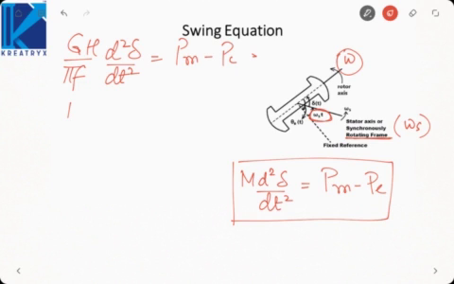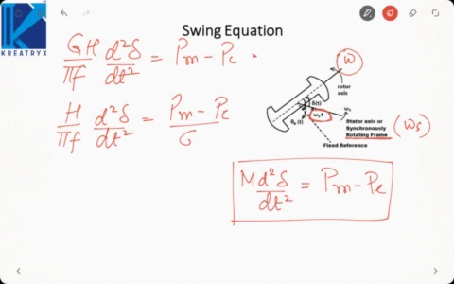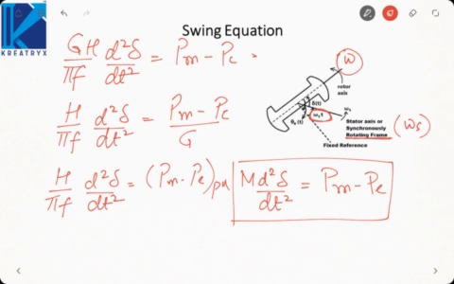Now divide both sides by G. H by pi f d square delta by dt square is equal to Pm minus Pe by G. Now we know G is the MVA base, so P divided by G will give me per unit power. That is Pm minus Pe in pu. That will be another case of the swing equation. So with H we get the swing equation in per unit.